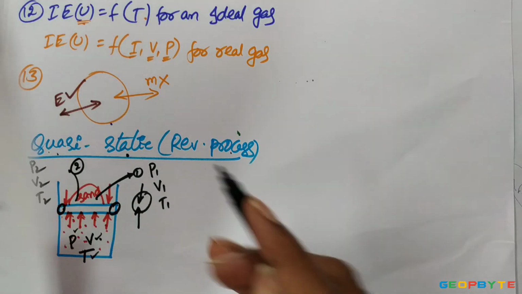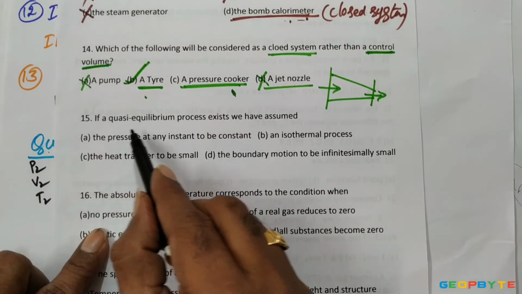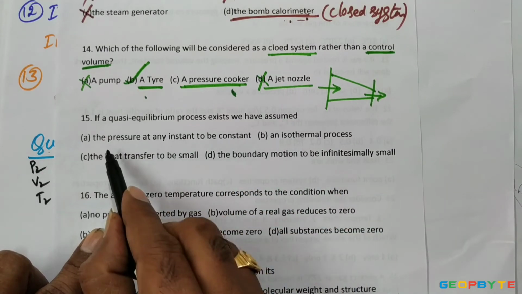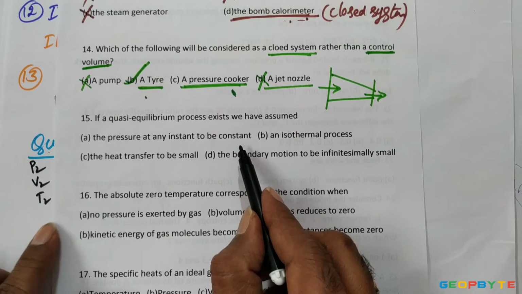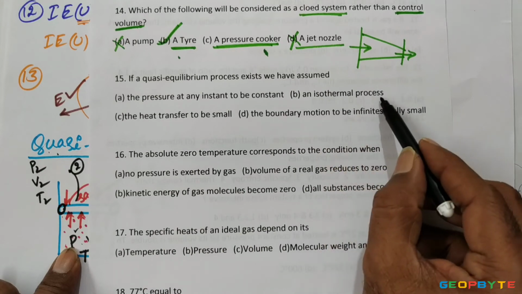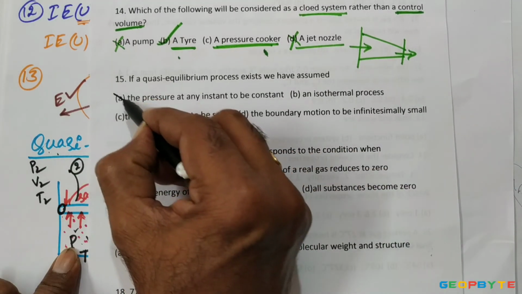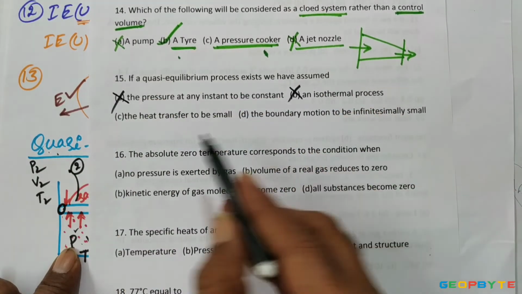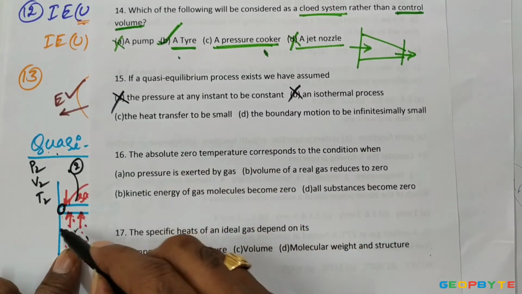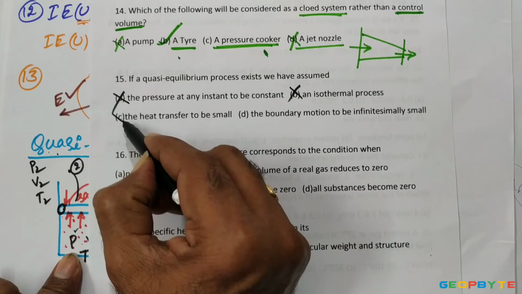Now come to our options. If a quasi-equilibrium process exists, we have assumed that pressure at any instant is constant. Need not be. Here pressure is changing from P2 to P1, P1 to P2, like that. It is an isothermal process? Need not be. It is not correct. The heat transfer to be small? We need not think about the heat transfer for this case.